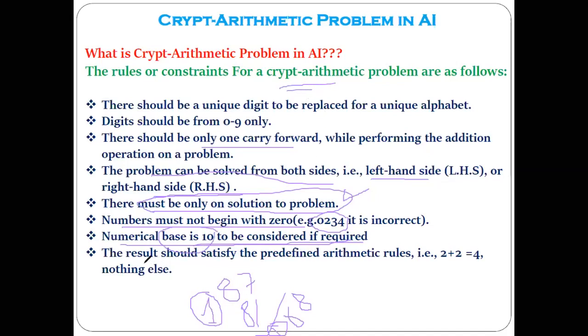And the last rule: the result should satisfy the predefined arithmetic rules. What do you mean by this? In the arithmetic rules we know, what is 4 plus 4? How much is it going to be?